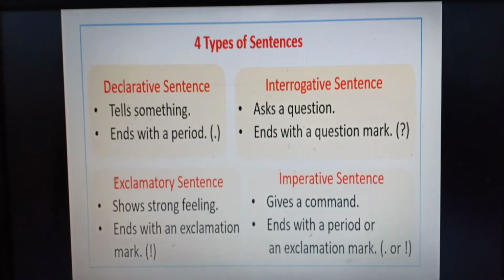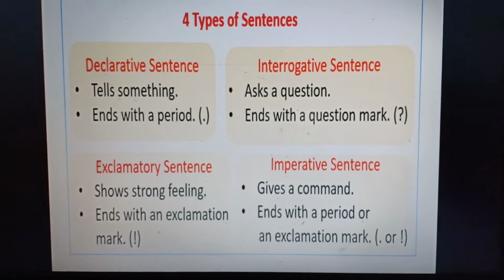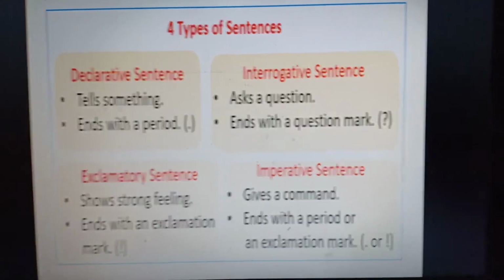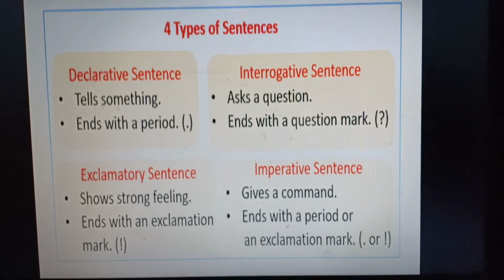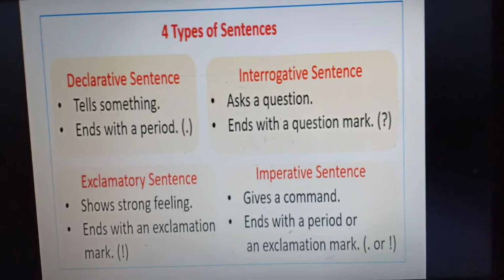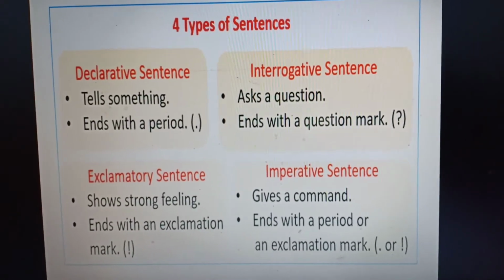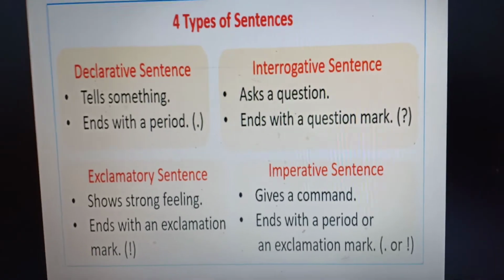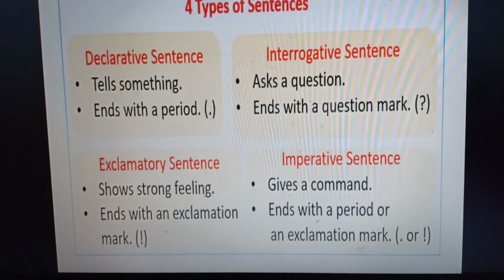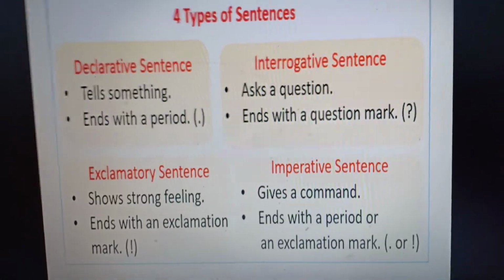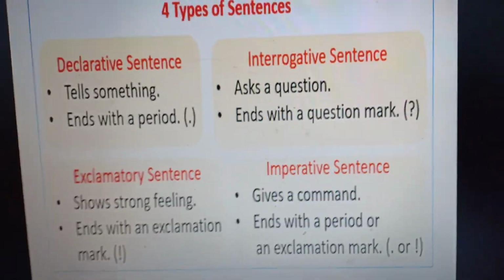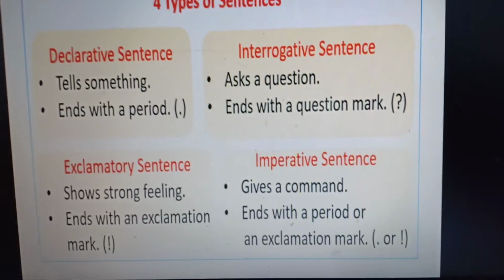Now, here we see there are 4 types of sentences. The first one is declarative sentence. The second is interrogative sentence. Third is exclamatory sentence. And fourth is imperative sentence. Now, if we have to identify a declarative sentence, it tells something and ends with a period, that is a full stop. A declarative sentence tells us something, it is a declaration, and ends with a period.